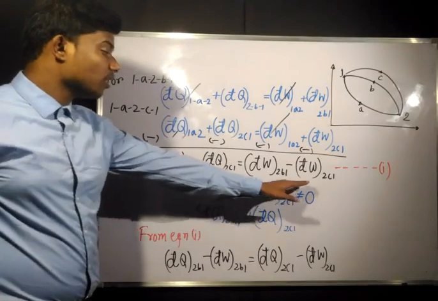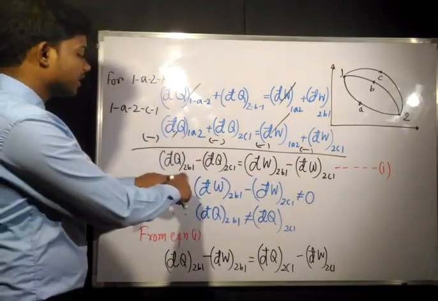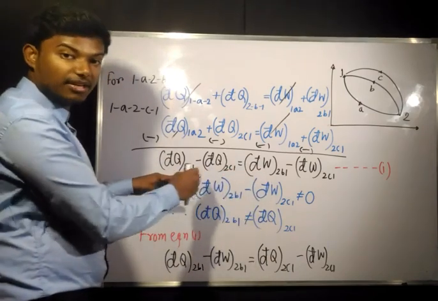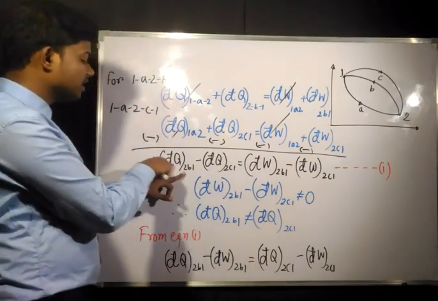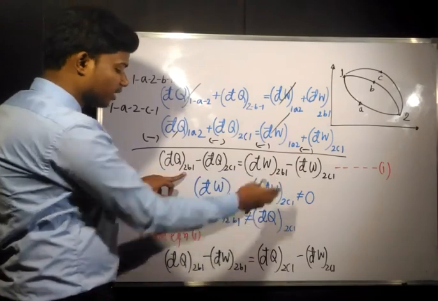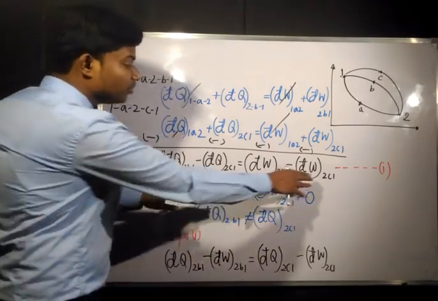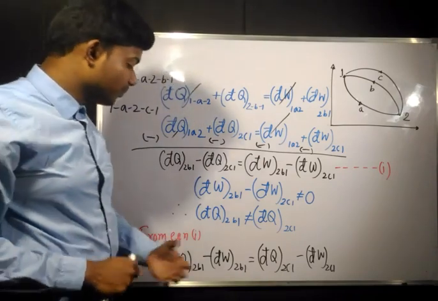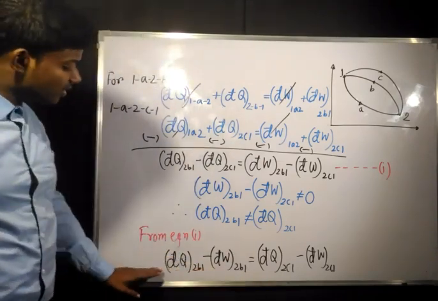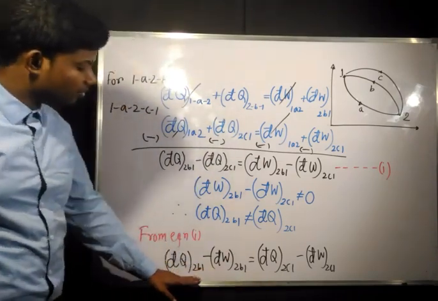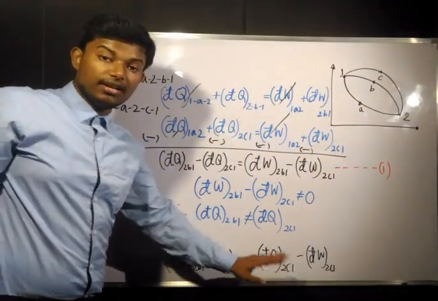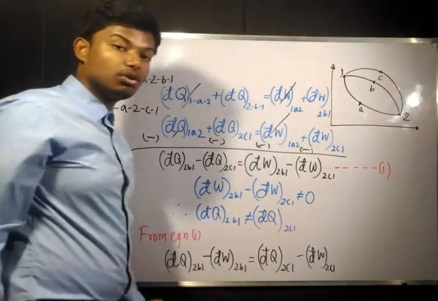So from equation 1 we can write it like this. We are taking the same processes on the same side. Suppose dQ2B1 and dW2B1 we are taking on the same side, and the process 2C1 terms we are taking to the other side. Now you can see that whatever the process may be, this process is 2B1 and this process is 2C1.